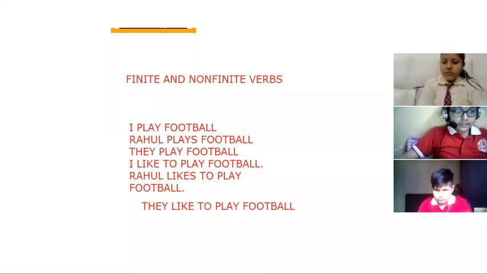Ma'am, in these sentences, I like to play football. In this sentence, ma'am, we are talking about me, that I like to play football. In the next sentence, we are talking about Rahul, that he likes to play football. And ma'am, in this sentence we don't know the person who likes to play football. We are only saying that they like to play football.